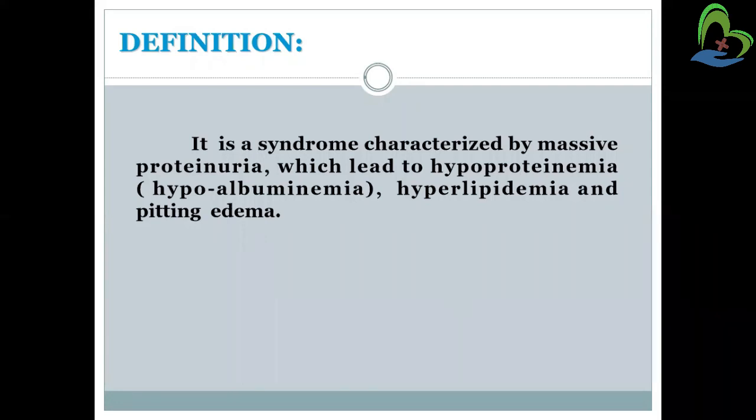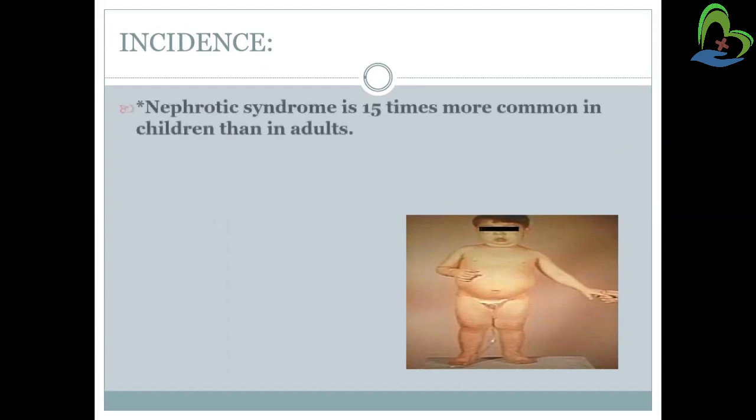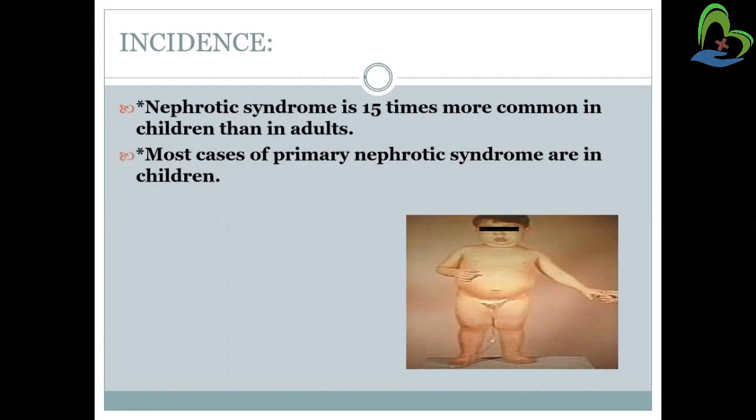Hypoproteinemia means there will be a decreased amount of protein in the blood, and a massive loss of protein through the urine, and hypoalbuminemia. That means the albumin level will also be decreased, and hyperlipidemia. That means cholesterol, triglyceride, HDL and LDL levels will be increased, and pitting edema will be there. Edema, as you all know, is a collection of fluid in a particular area. It can be a localized edema or a generalized edema.